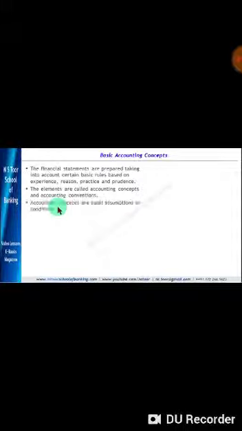Friends, in this lesson we are going to discuss basic accountancy procedures. Whenever financial statements are prepared by business organizations, they take into consideration certain basic rules. These basic rules are based on experience, reason, practice and prudence. These elements are called accounting concepts or accounting conventions.